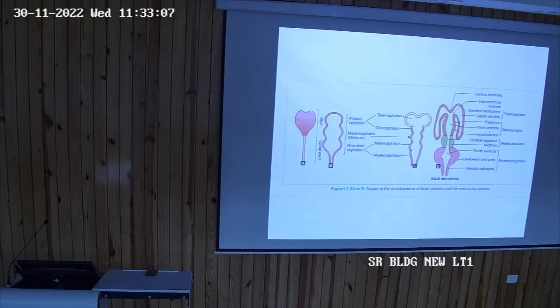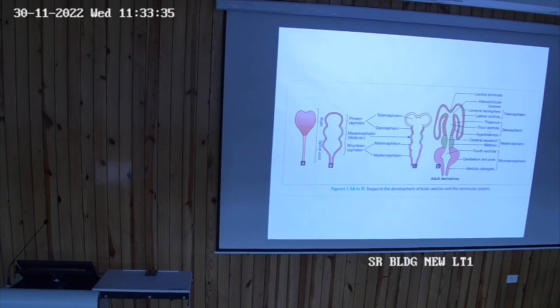The cranial part of the neural plate, that means close to the head side, developed into the brain. See the diagram. This cranial part of the neural plate thickened, and that gives rise to the central nervous system. What are the parts of the central nervous system? Brain and spinal cord.